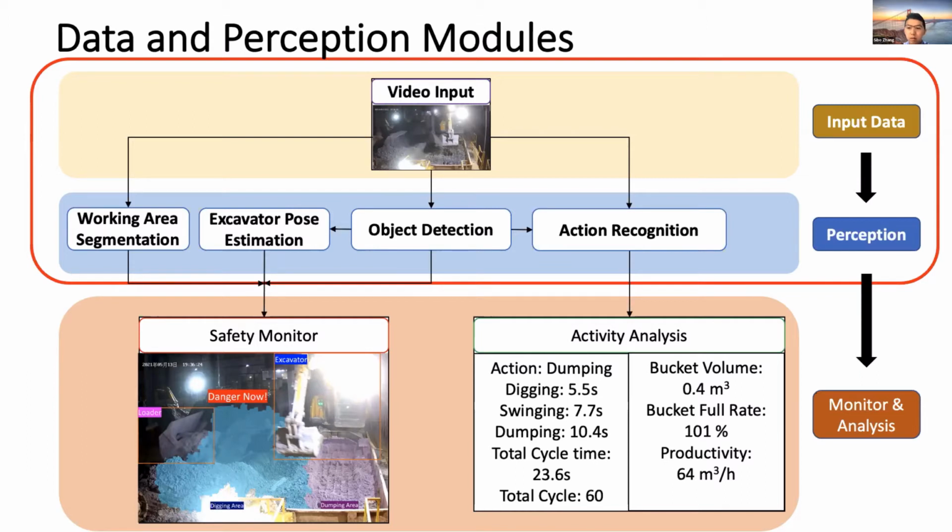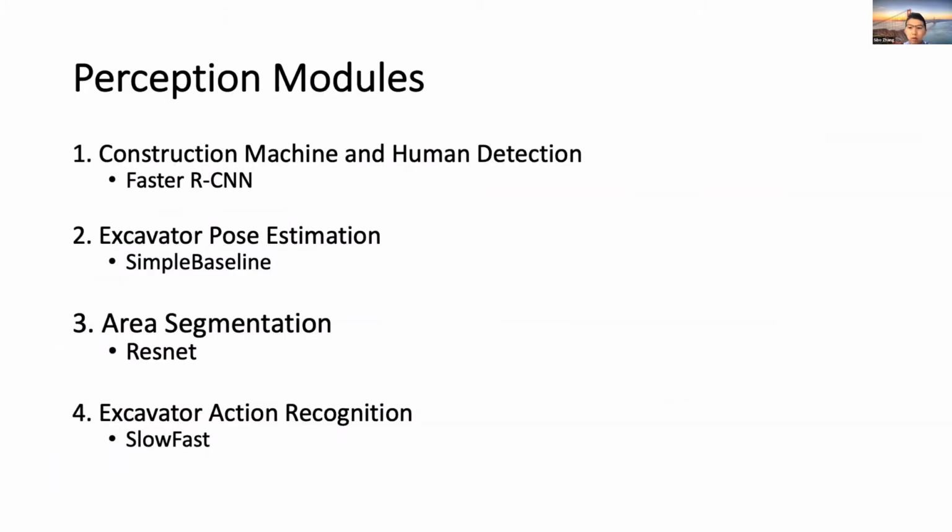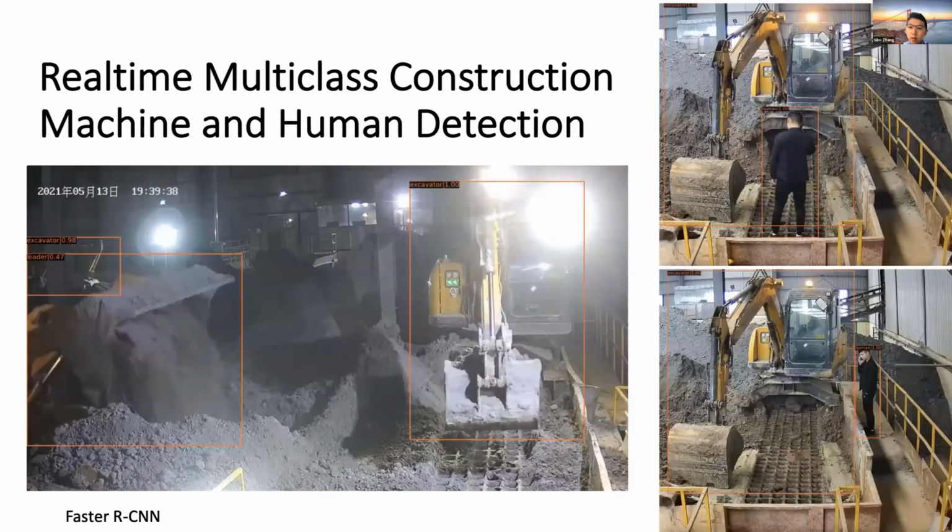Our detection module can detect multi-class construction machines, including excavator and loader here, and humans in real time. The detection of construction equipment is realized based on Faster R-CNN. To remove duplicate bounding boxes, we apply soft NMS to limit the max bounding boxes per object to 1.